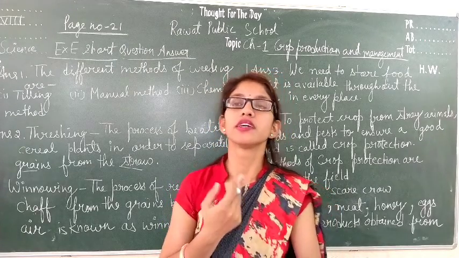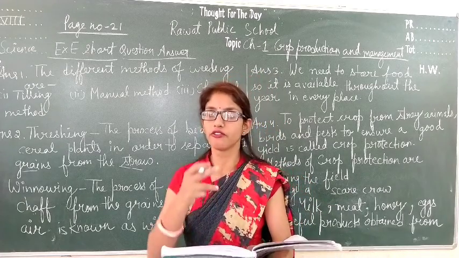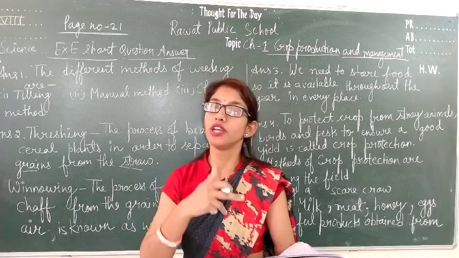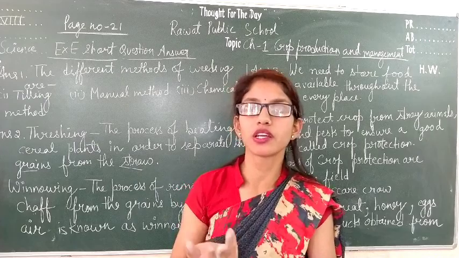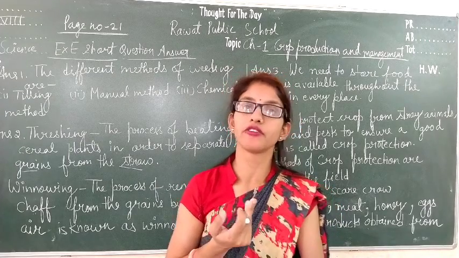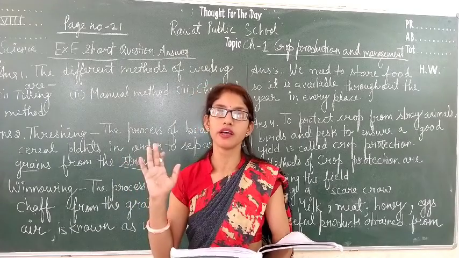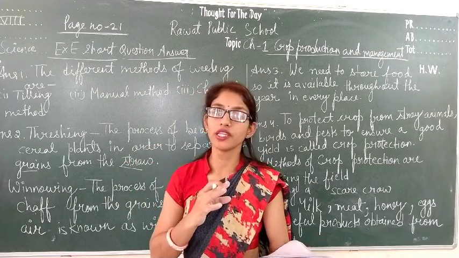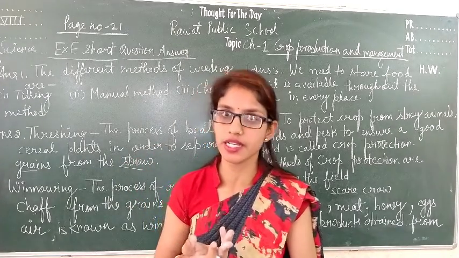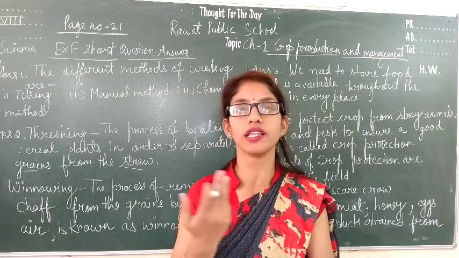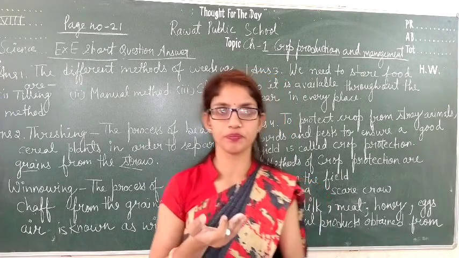And for this, there are different methods used. Fencing of the field can be done. Scarecrows are also installed in the field so that the birds will remain away from the crop field. Along with it, we can also use pesticides or insecticides to kill the pests and the insects.